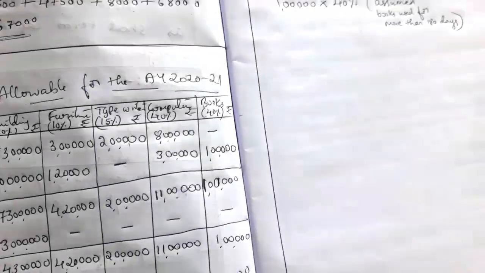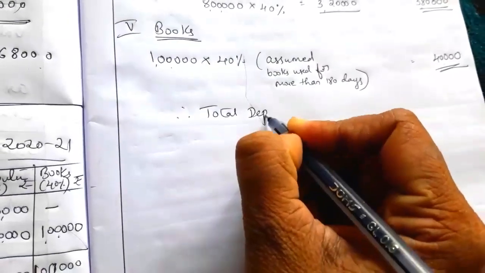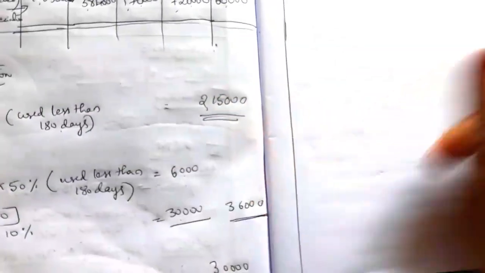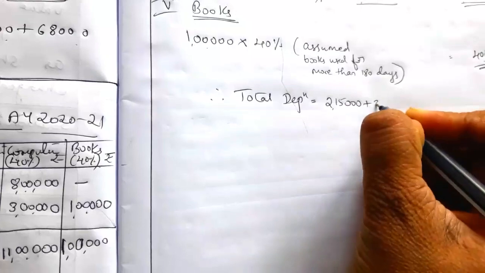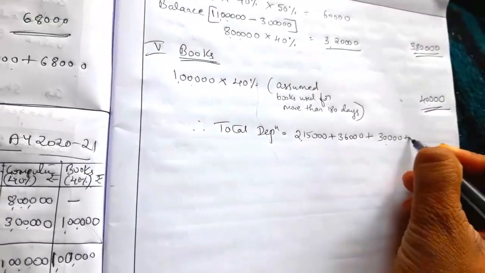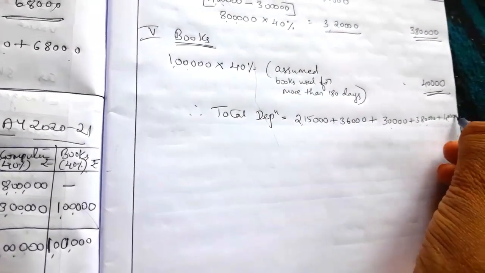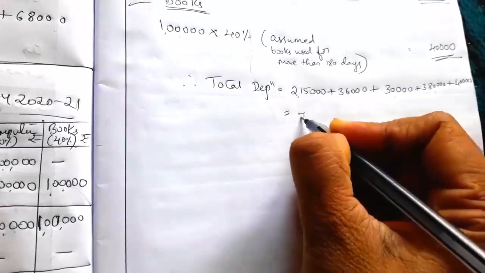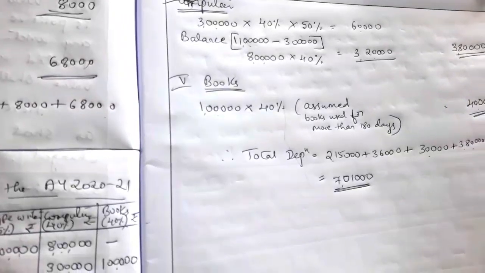So now calculate the total depreciation. Therefore total depreciation is equal to 2,15,000 plus 36,000 plus 30,000 plus 3,80,000 plus 40,000, that is equal to around 7,01,000. So that is the total depreciation. So this is about this illustration.